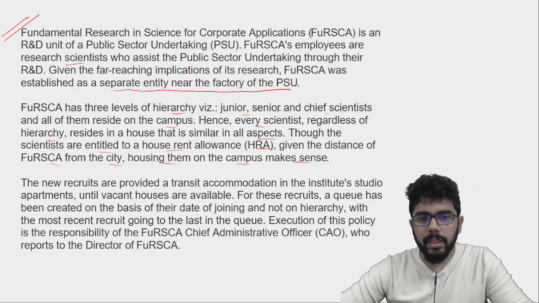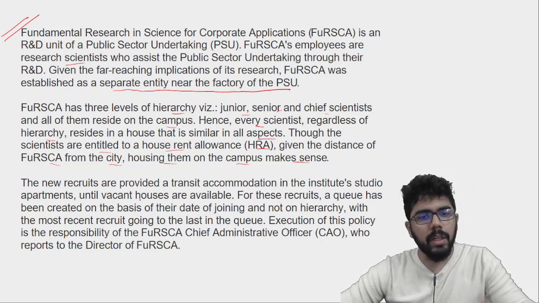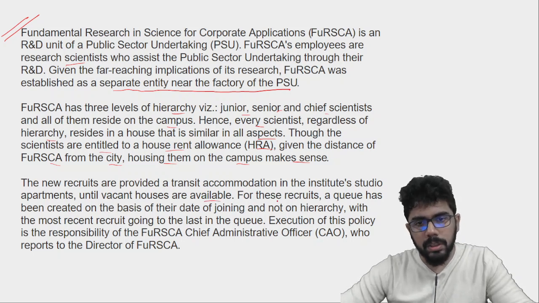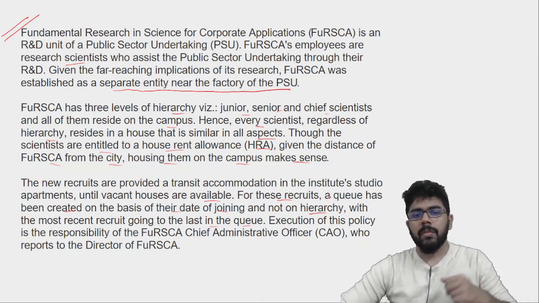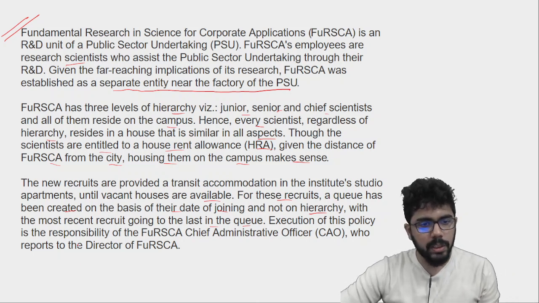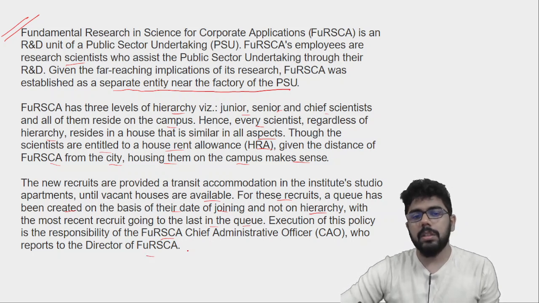Newly recruits are provided a transit accommodation in the institute's studio apartments until vacant houses are available. For these recruits, a queue has been created on the basis of their date of joining and not on the hierarchy, with the most recent recruit going to the last in the queue. Execution of this policy is the responsibility of the chief administrative officer of this FUSCA, who reports to the director.